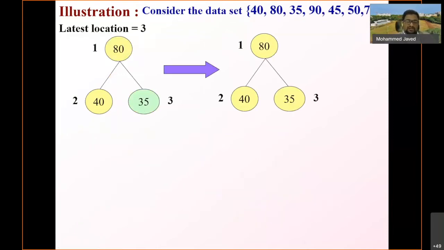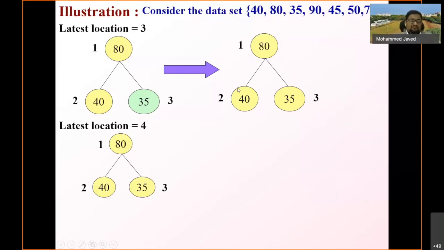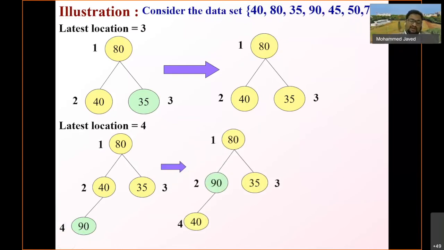So now, what is the next latest location? Latest location is now position number 4, which would be the left child of 40, right? I have to insert 90 at position number 4. Here again, according to the definition of a heap, this is not a heap, so I have to swap 40 with 90. So again the swapping should take place. 40 and 90 are swapped.